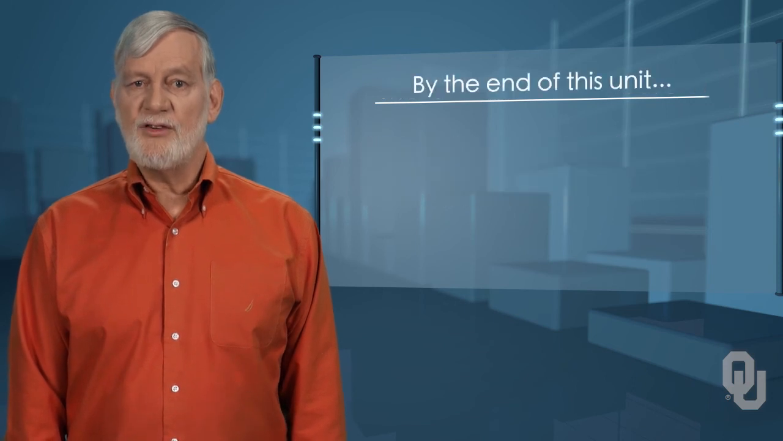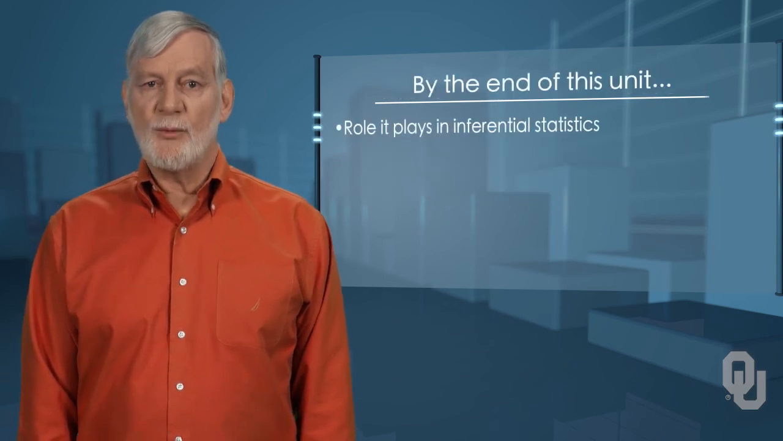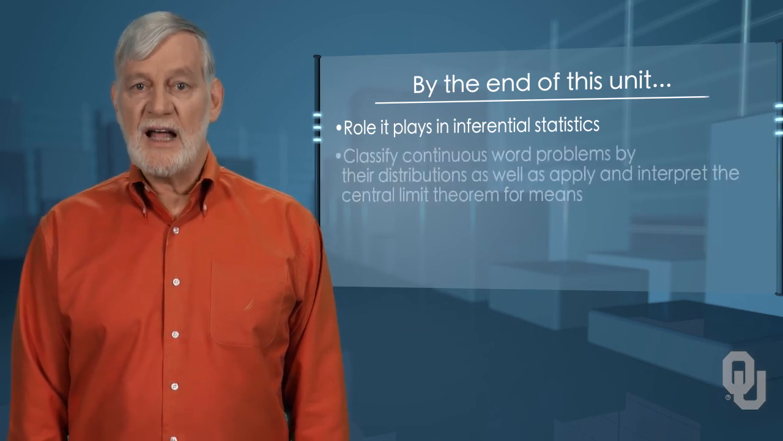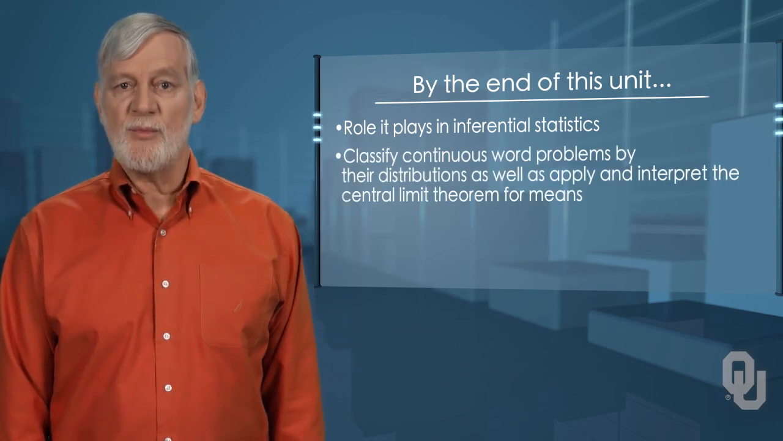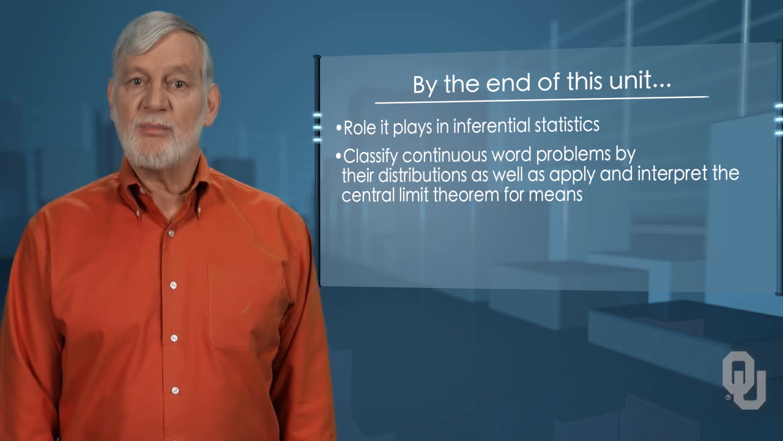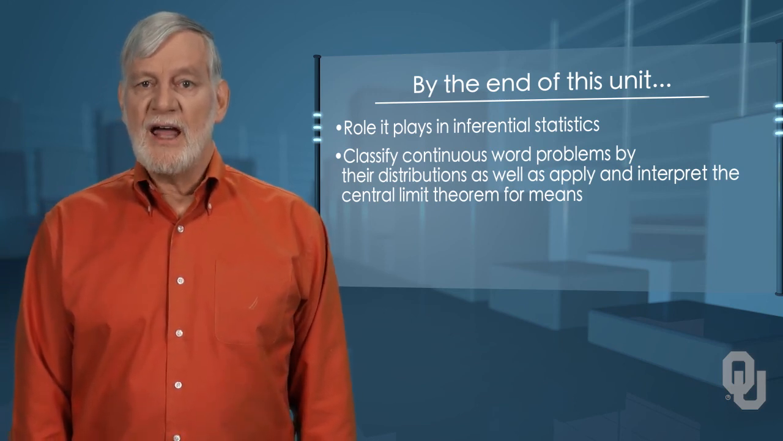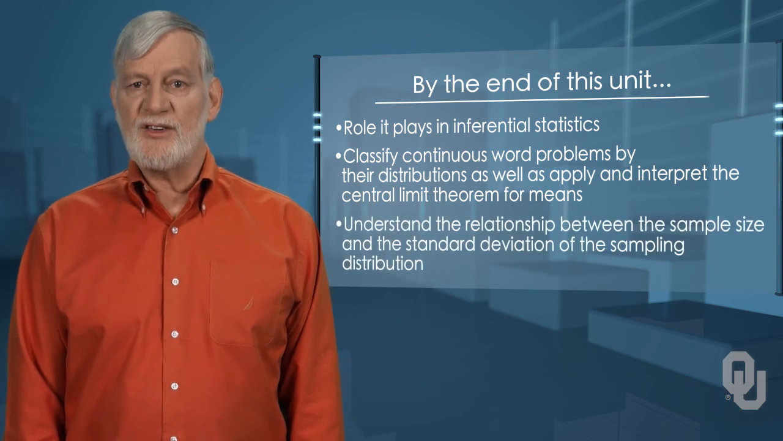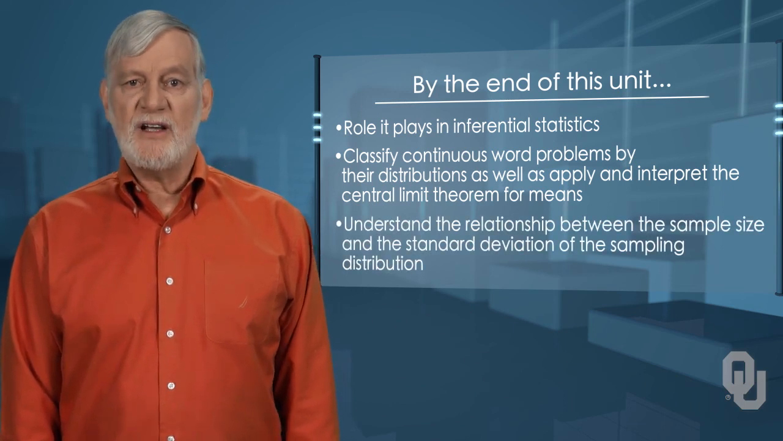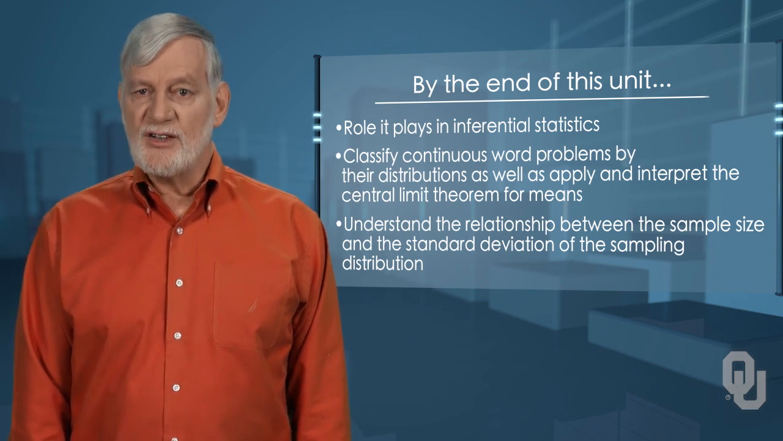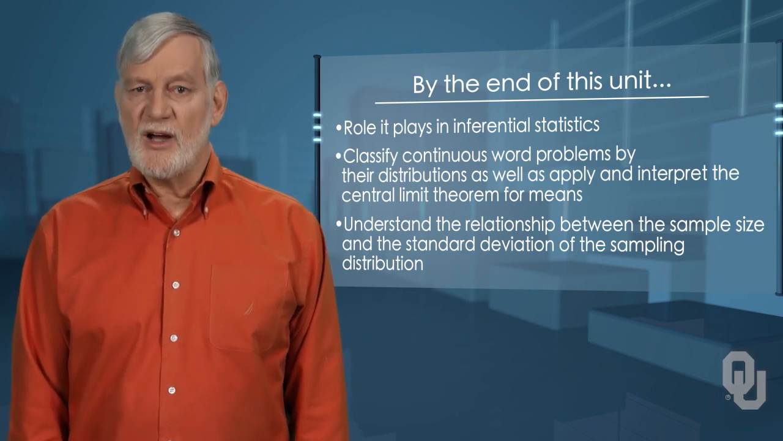By the end of this unit, you will be able to recognize the role the central limit theorem plays in inferential statistics, classify continuous word problems by their distributions, as well as apply and interpret the central limit theorem for means, and understand the relationship between the sample size and the standard deviation of the sample distribution. This is the transition, and this theorem is the bridge that we will cross to find solutions to the questions that people want statistics to answer.